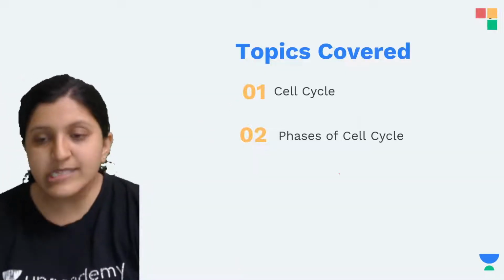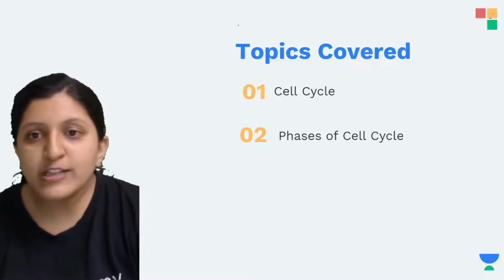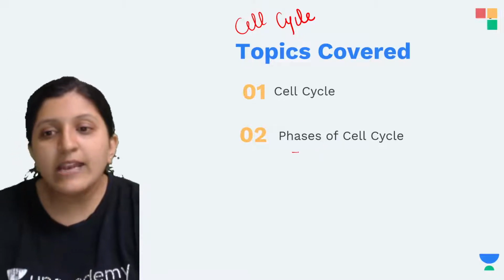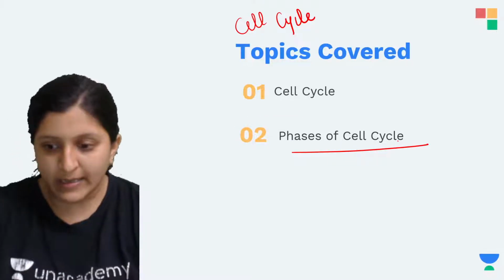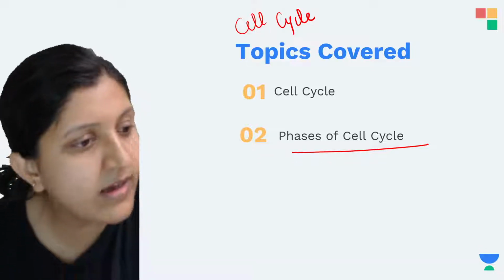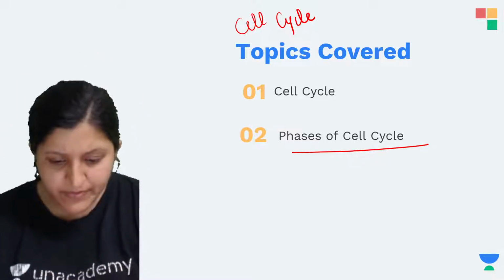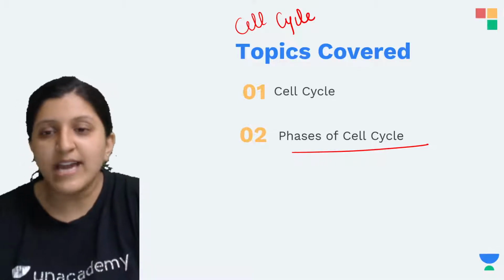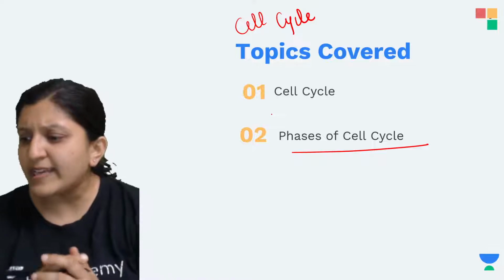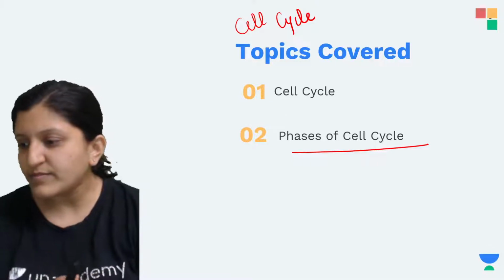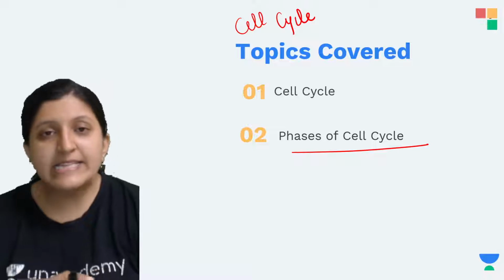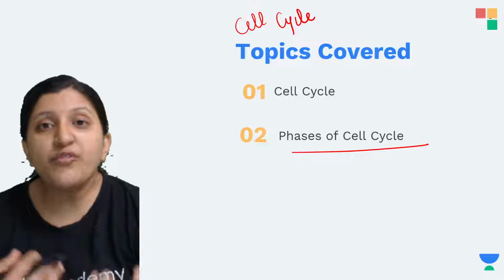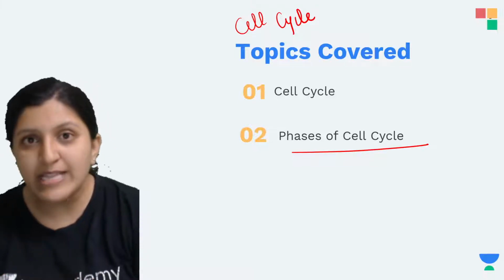So let's get started with the cell cycle. Today I'm going to discuss the cell cycle, and let's see the phases of the cell cycle. Yes, hi. Bhaibhav, do you have any idea what exactly the cell cycle is, why it occurs, or anything related to it, any of you? Why does the cell cycle have to occur, and what are the types of divisions or phases we can see in a cell cycle?